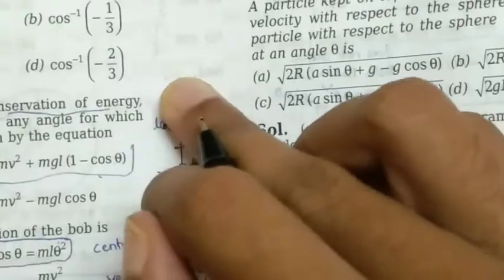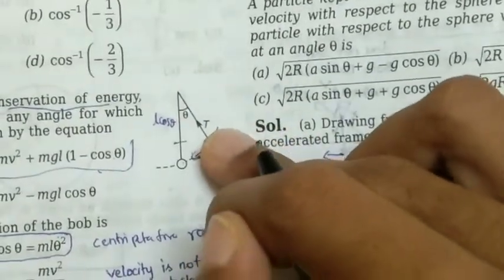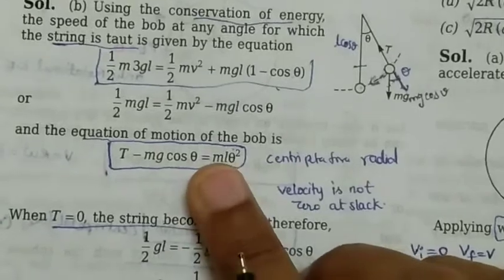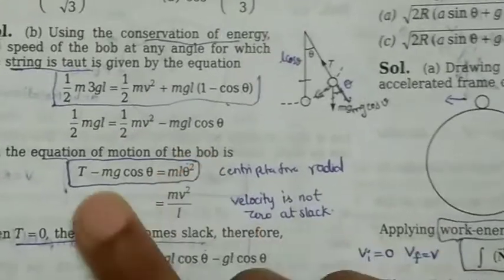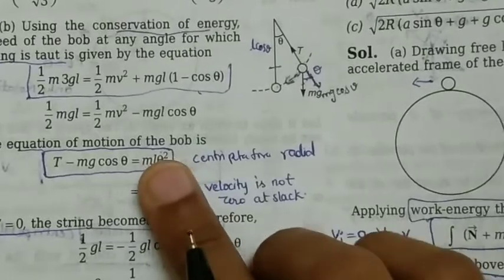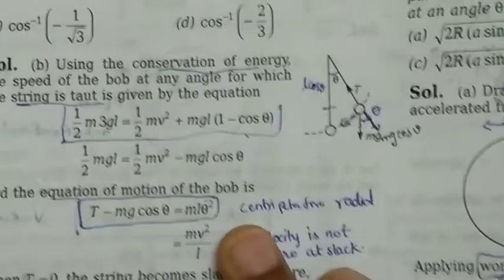So tension is acting towards the string, and this mg cos theta and that radially outward force both are acting in the downward direction. Hence we have T equals ml theta dot square plus mg cos theta. So this can be written as T minus mg cos theta equals ml theta dot square. As we know, mv square by r is the centrifugal or centripetal force, the formula for radially outward or inward acting forces.